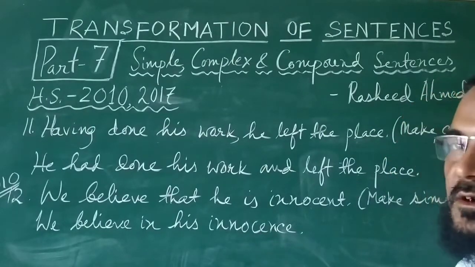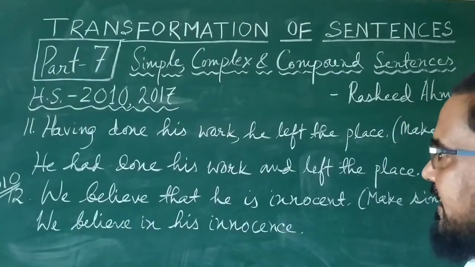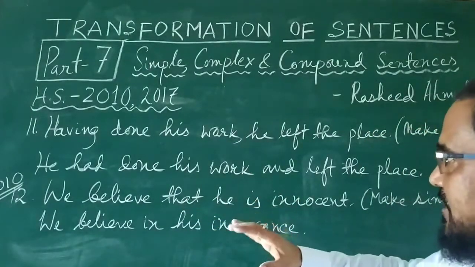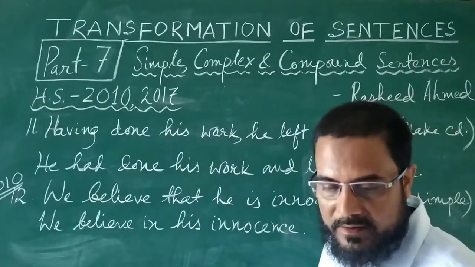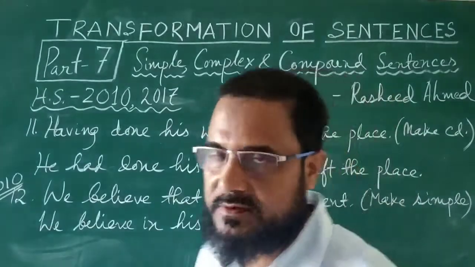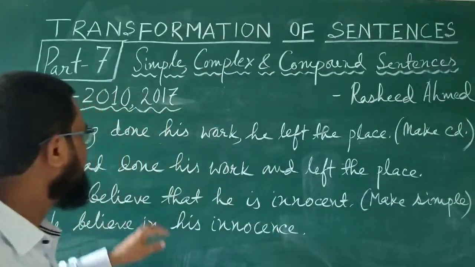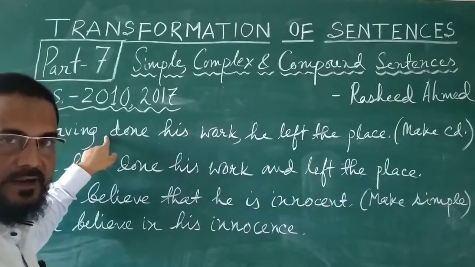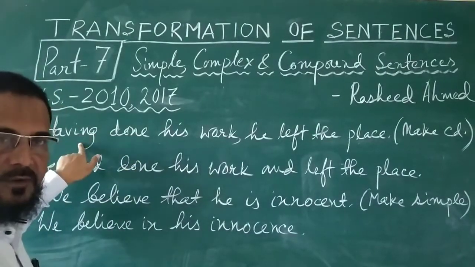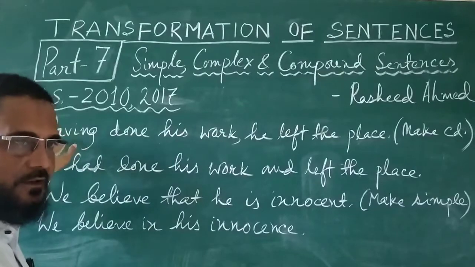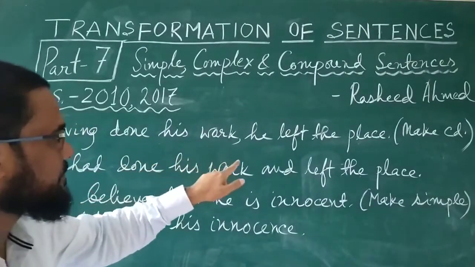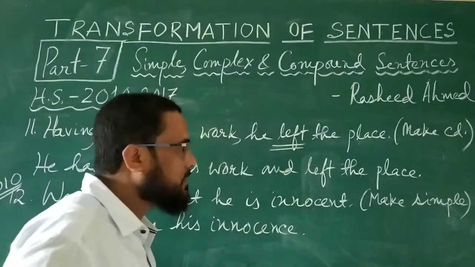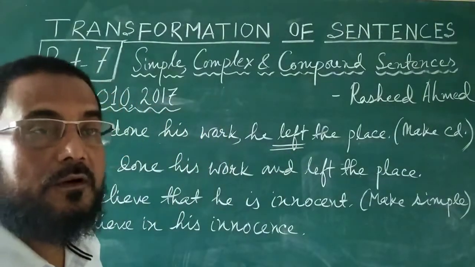These two, number 11 and 12, came in 2010, and number 11 came in 2017 also. So number 11 is: having done his work, he left the place. This is a simple sentence. Having done his work: done is a past participle, but before it there is no have, has or had. Having is a present participle, and before it there is no verb. So having done his work, he left the place is a simple sentence, because left is the only finite verb. And we have to make it compound.